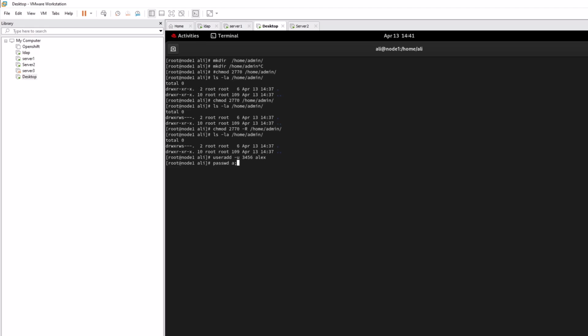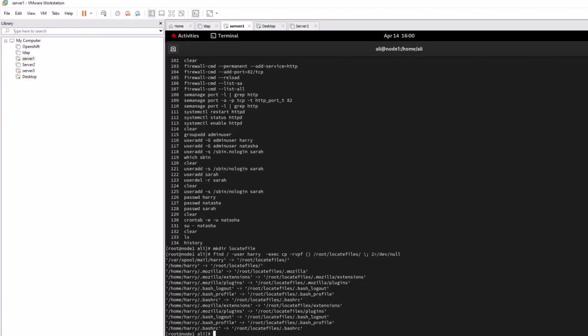What I did in the exam, I just copied the password from the question, and if I'm giving the password to this user, it is Alex. So I copy it one time, and the second time I type it manually, so the password matches. Maybe when you're copying it from the question there is a space somewhere, so I suggest for the second time you type it manually, so you can see the password is right. Okay, this is your question number 7.